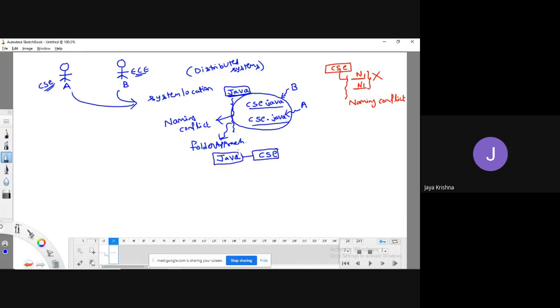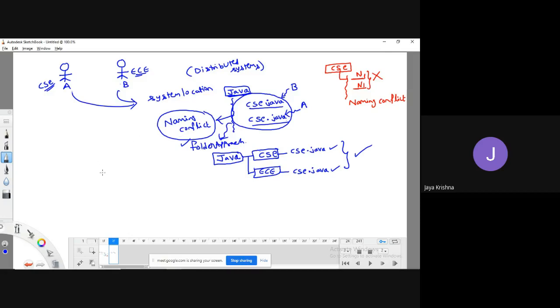In the Java folder, I will create a CSE folder, and also an ECE folder. Now, the CSE faculty are trying to write one file called csc.java. Is it allowed? Sorry, I should not say folder, it's a file. Yes. The ECE faculty are also trying to write the file named csc.java. Now, is it allowed or not? Yes, definitely it is allowed. So through the concept of the folder approach, I can overcome the problem of naming conflict.